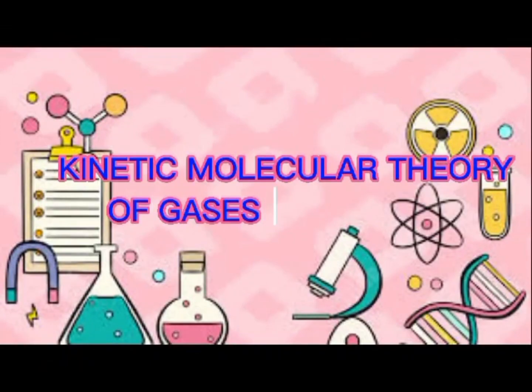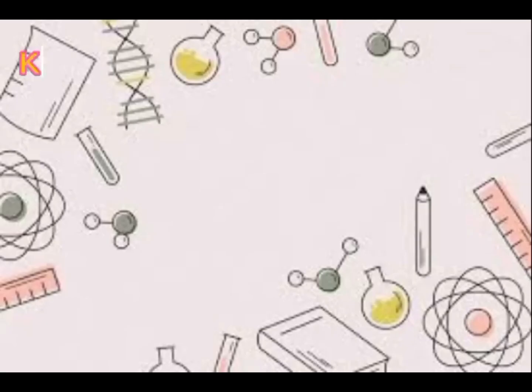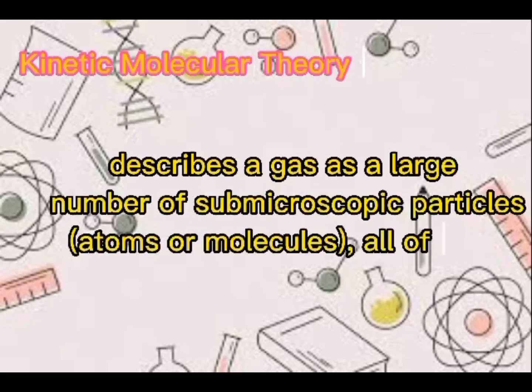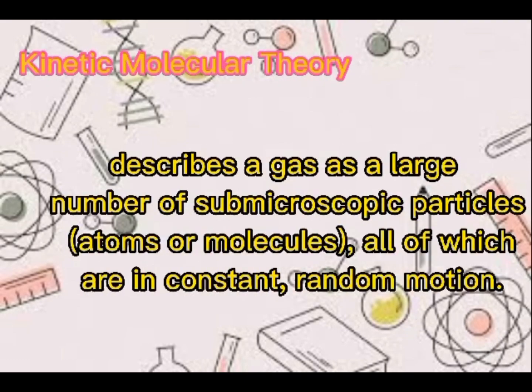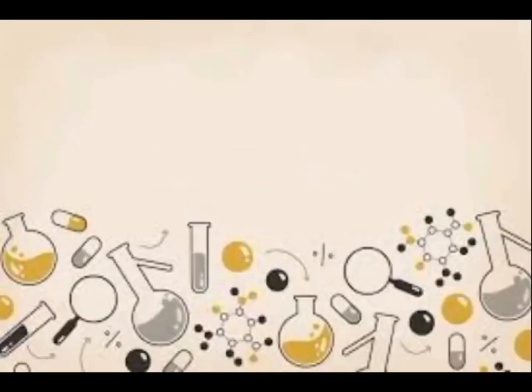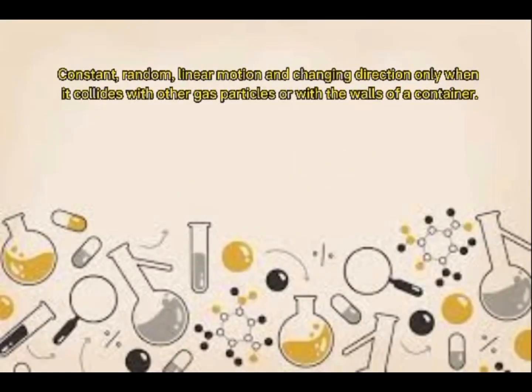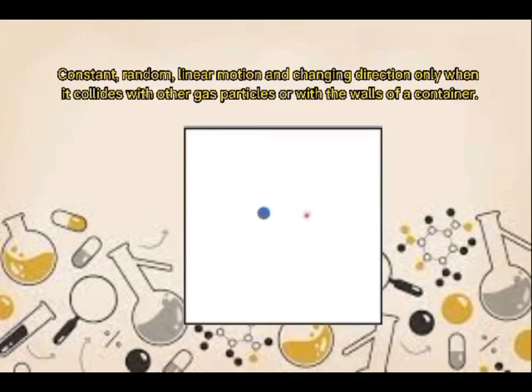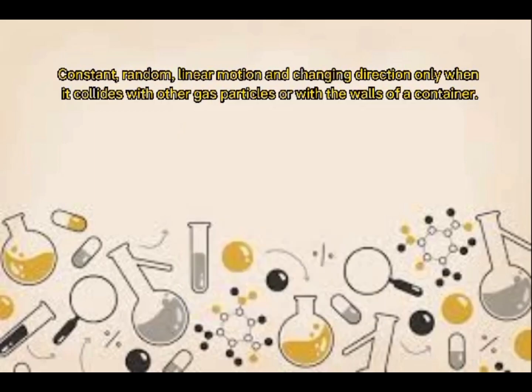Kinetic molecular theory of gases. This theory describes a gas as a large number of submicroscopic particles, such as atoms or molecules, all of which are in constant random motion. In this theory, it actually talks about ideal gas particles. This theory says that gas particles move in constant, random, linear motion, changing direction only when they collide with other gas particles or with the walls of a container.